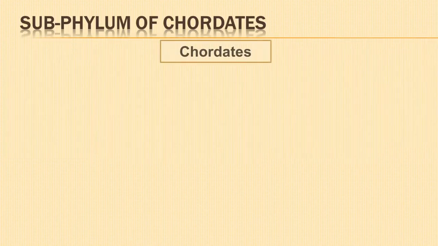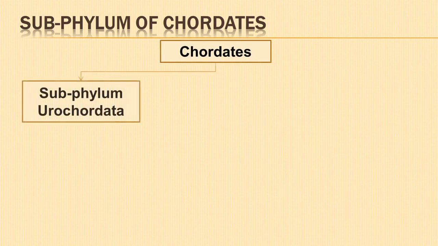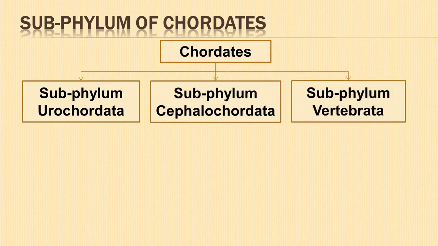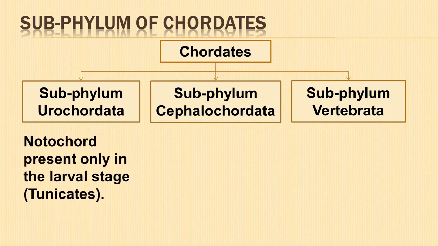Chordates are divided into subphylum Urochordata, subphylum Cephalochordata, and subphylum Vertebrata. Subphylum Urochordata and Cephalochordata are invertebrates and are collectively known as protochordates. Animals belonging to subphylum Urochordata possess notochord only in the larval stage and it disappears in adults.